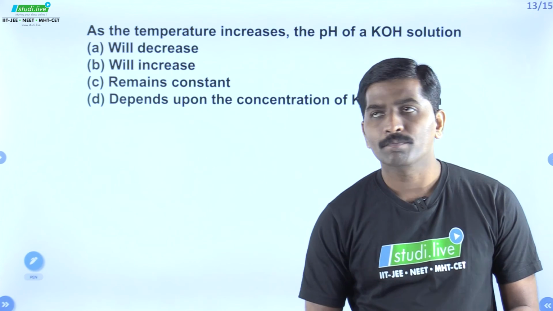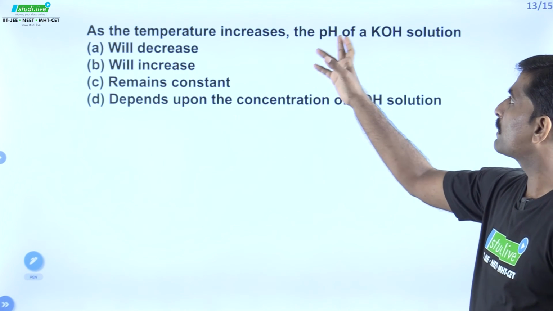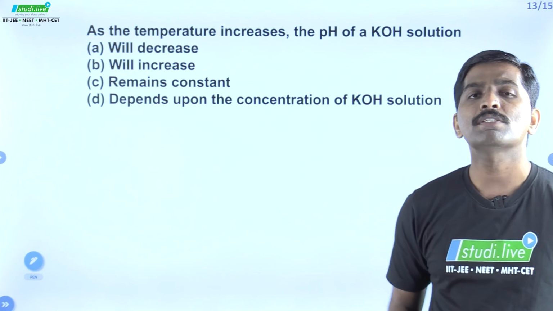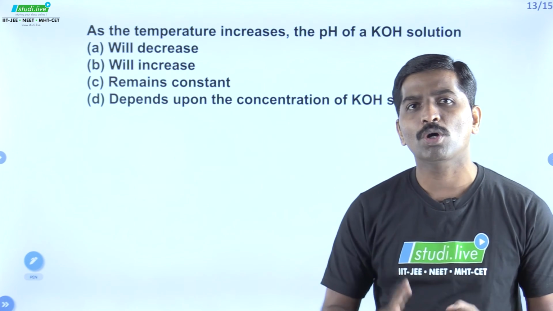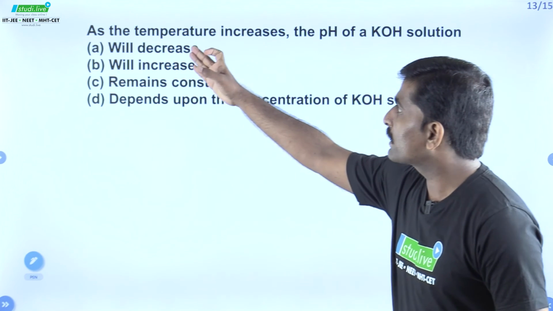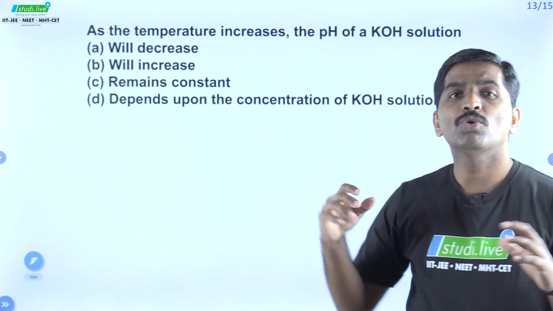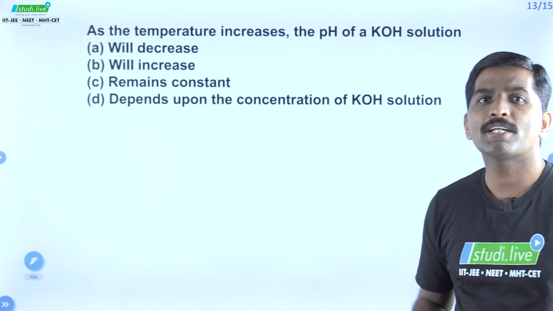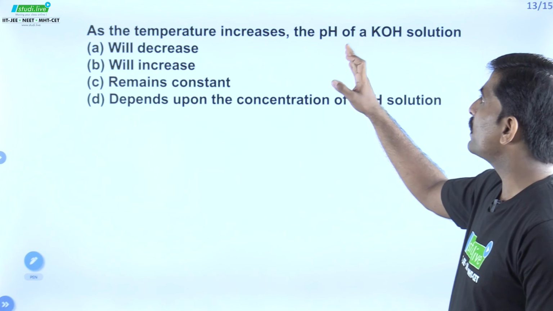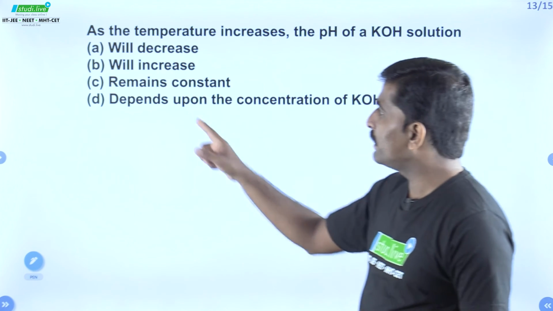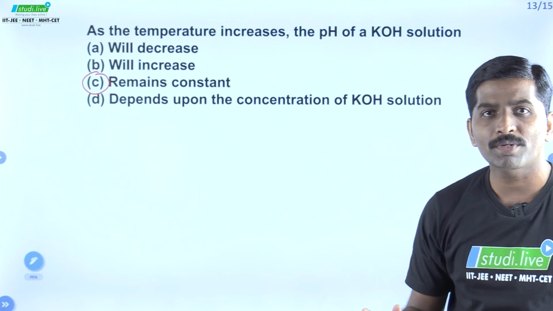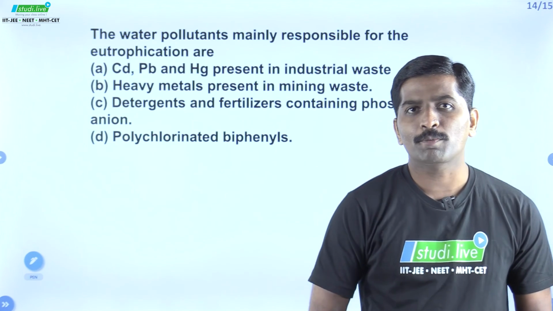The next problem: as the temperature increases, the pH of a KOH solution. Fact to remember is pH depends on the concentration of H plus or OH minus ions in a given solution. But if you are increasing the temperature, it's going to have no effect on the pH value, whether it is acid or a base, and hence due to increasing temperature, the pH will not alter and hence it remains constant. The correct option is option C. Factual question, very simple one. Here is our next problem.